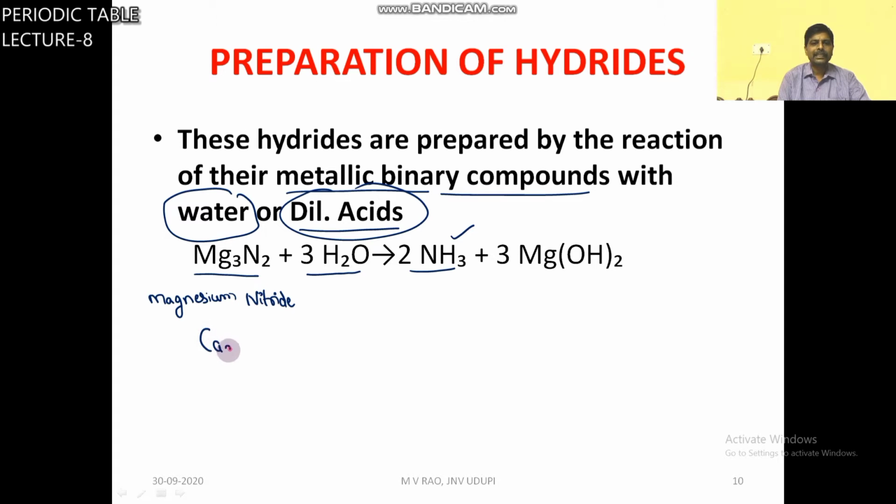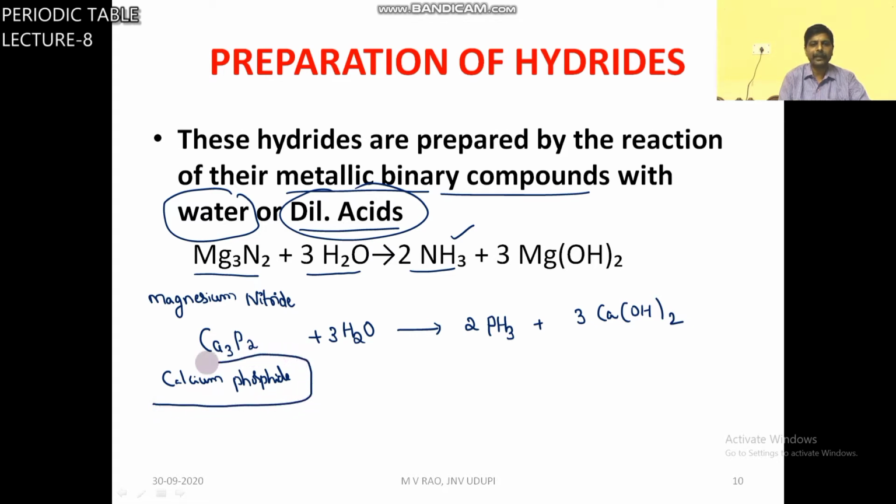Similarly, Ca3P2, its name is calcium phosphide, reacts with water and gives phosphine, PH3, plus 3 Ca(OH)2. Here the metallic binary compound is phosphide.